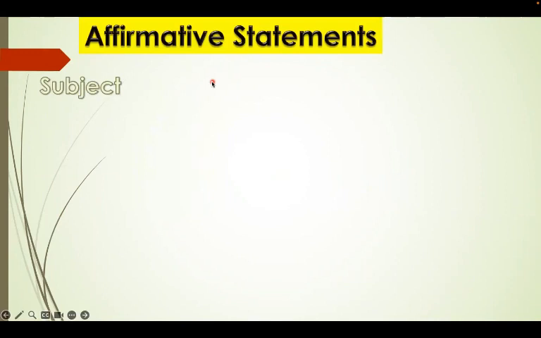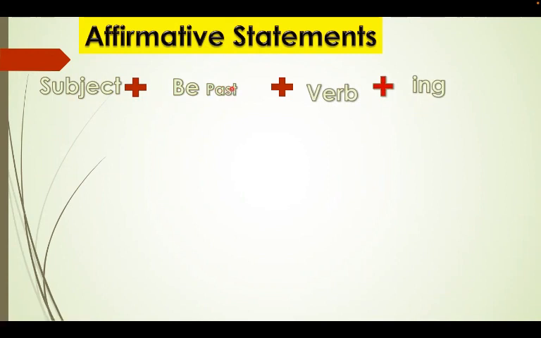Affirmative statement, very simple. A subject plus verb to be, but verb to be in the past, okay? Past simple. نضيف الverb نضيف ing. نفس the same rule، نفس القاعدة تبع present continuous. الفرق وحيد هنا إن verb to be in the present تقول I am, you are, he is, she is, it is, we are, they are, okay? بنقول I was، عوضنا نقول I am نقول I was. This is the rule، هذه القاعدة.